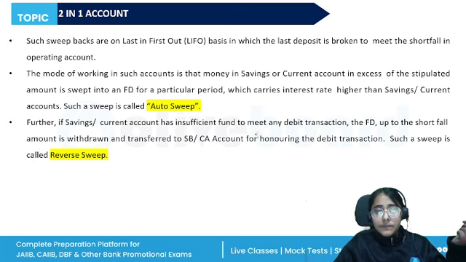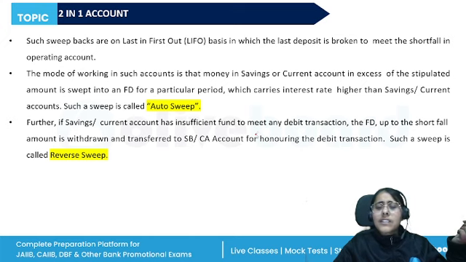So this is the two in one account, which offers features of both a demand deposit as well as a fixed deposit. So there are built-in features to sweep the excess balance in the running account to create the fixed deposit. Thus, the depositor is able to enjoy both the liquidity and the higher rate of interest on FD.